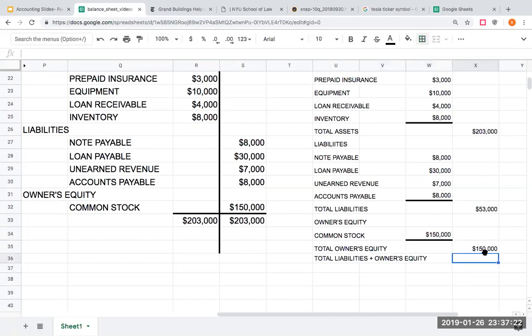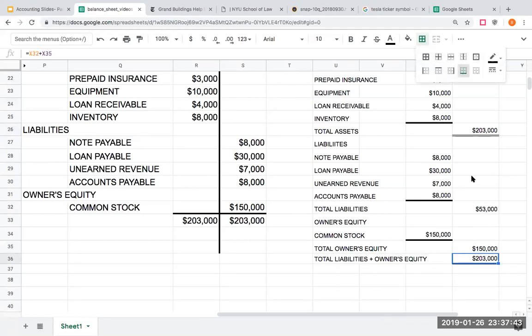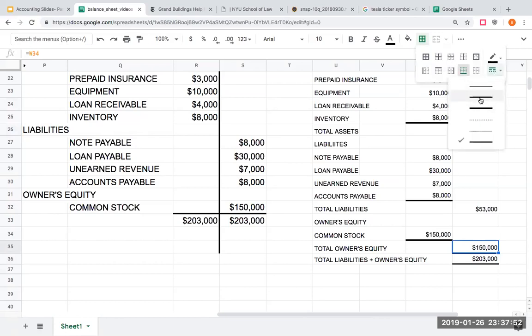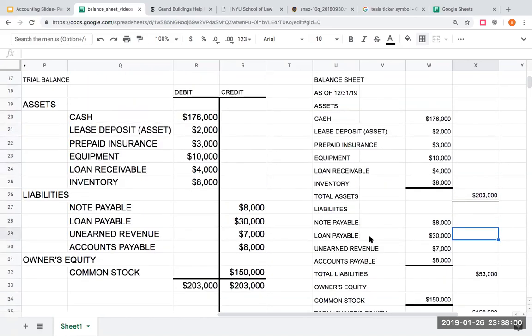And my total liabilities plus my owner's equity is going to be here 203,000. Now, most of the time what you'll want to be doing here is we're going to do a bottom line, and then we'll make it a double line. There we go. Wow, looks great. So that's what we would be doing most of the time, essentially a double underline here to denote the final balance. But, you know, again, it depends on your instructor. So right over here, this is how we're going through and doing the balance sheet.